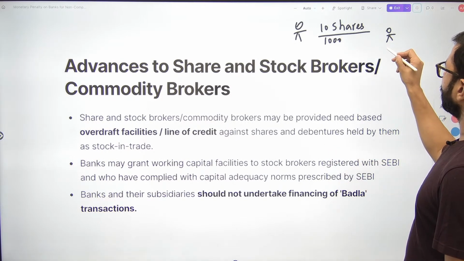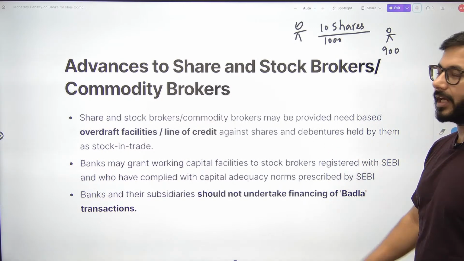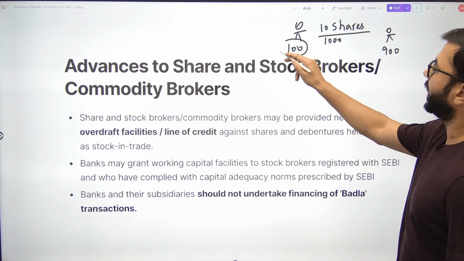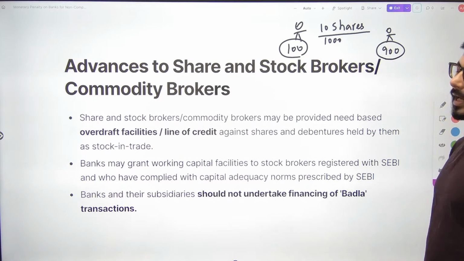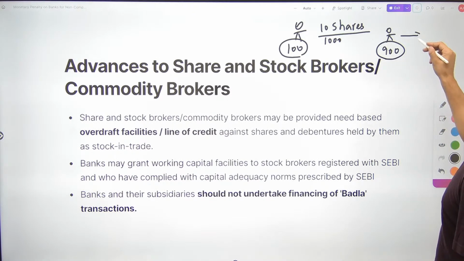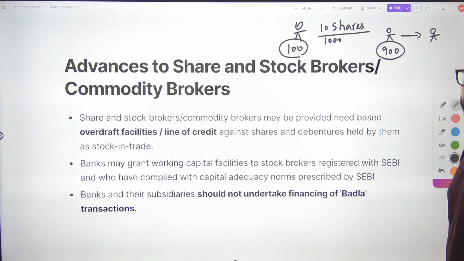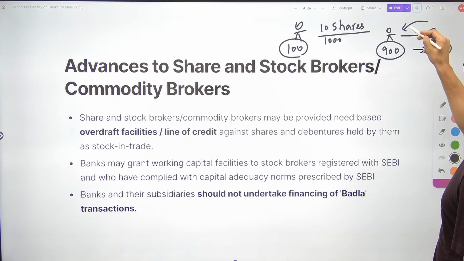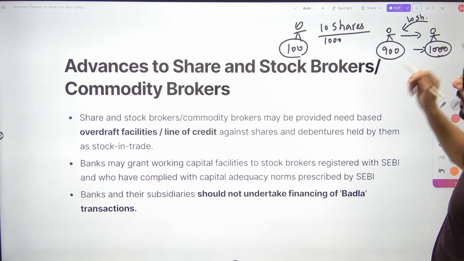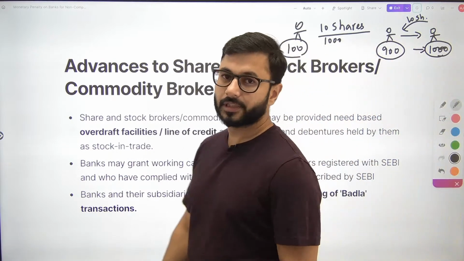I want to borrow 900 rupees. I have only 100 rupees and I want you to buy these 10 shares. This person goes to another broker in the market, gives him 1000 rupees, 900 उसके, 100 रुपए मेरे, and buys 10 shares.